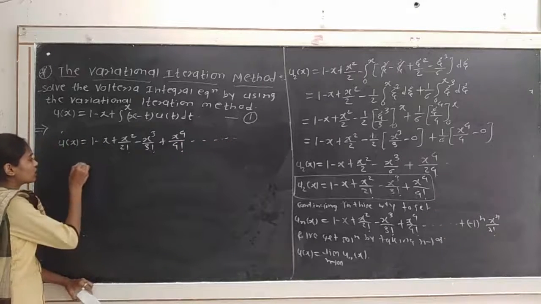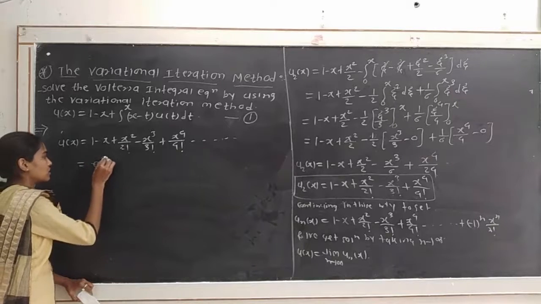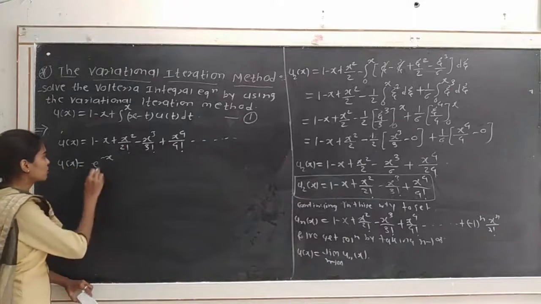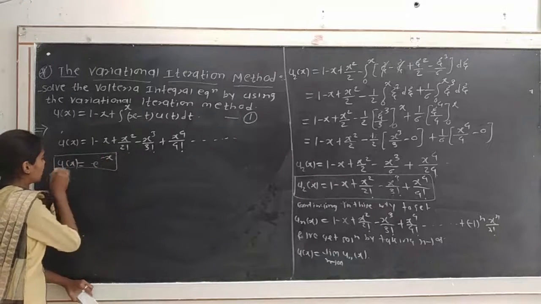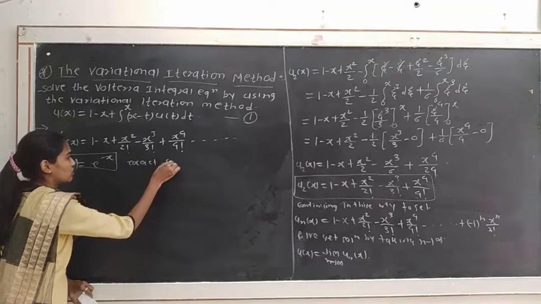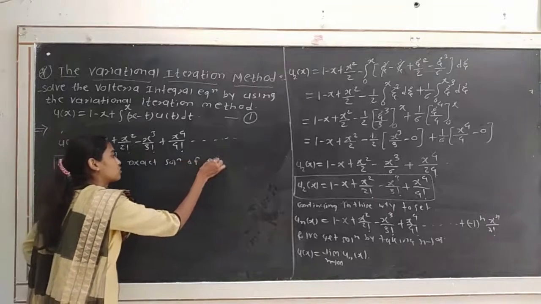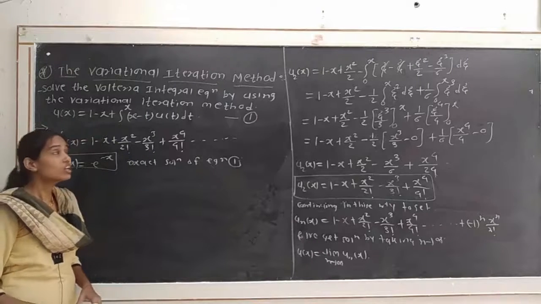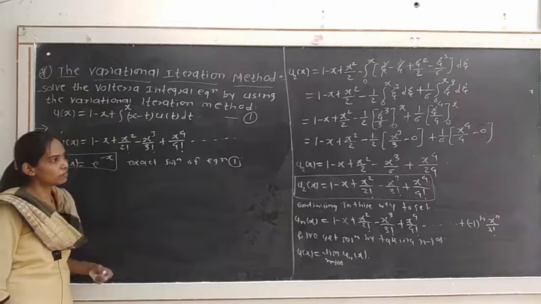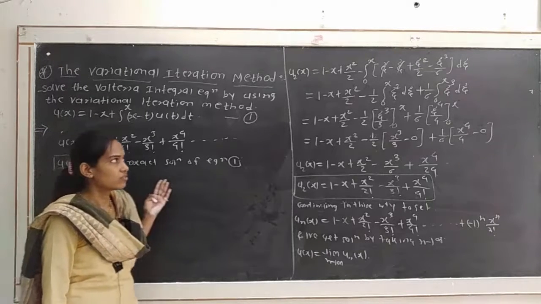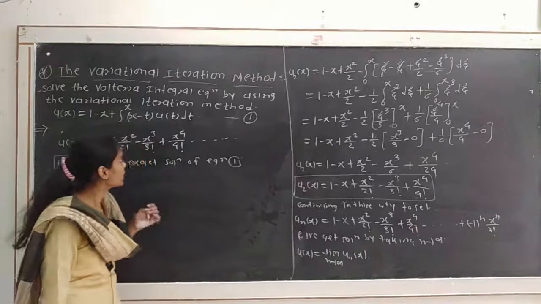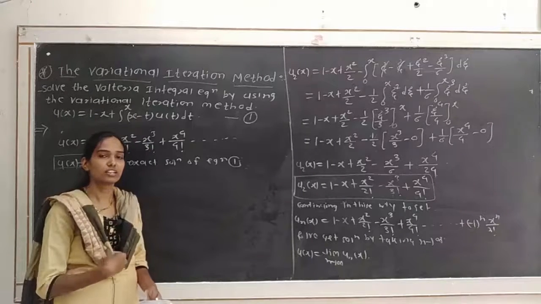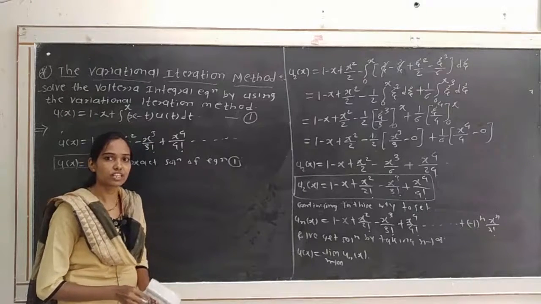Okay, so we know that this is the expansion of the function e raised to minus x. So we get u(x) = e^(-x), which is the exact solution of the given Volterra integral equation number 1. So this is the variational iteration method. In this way we get the exact solution by using the variational iteration method, same as that of the Fredholm integral equation. Okay, then we see the next example.